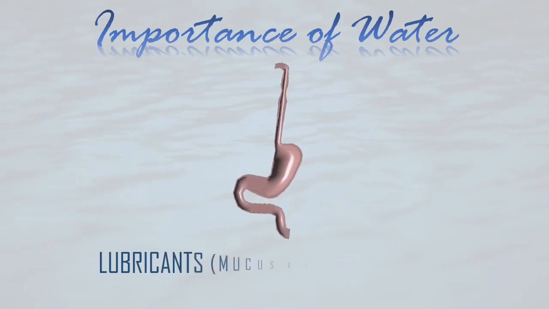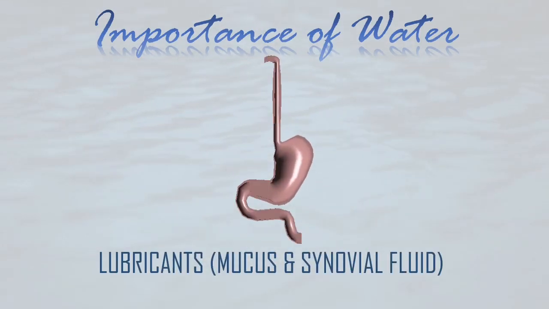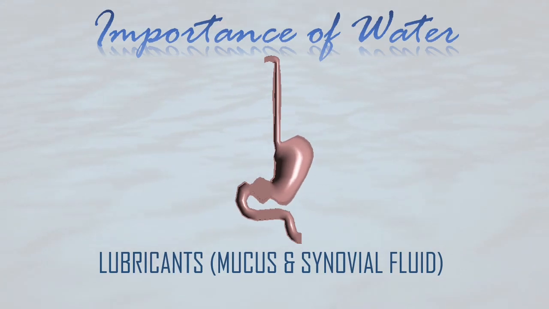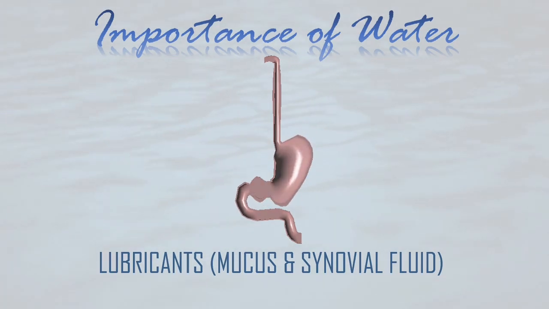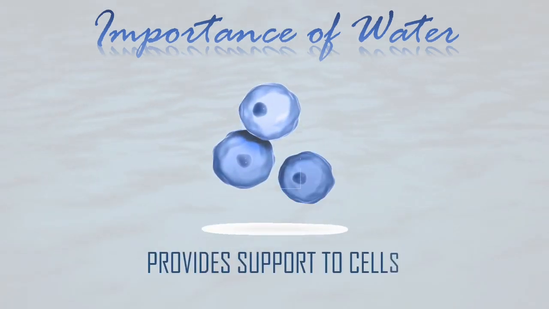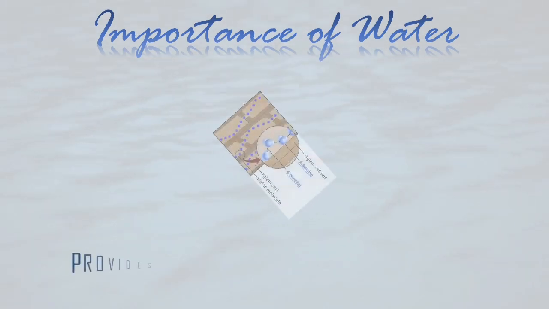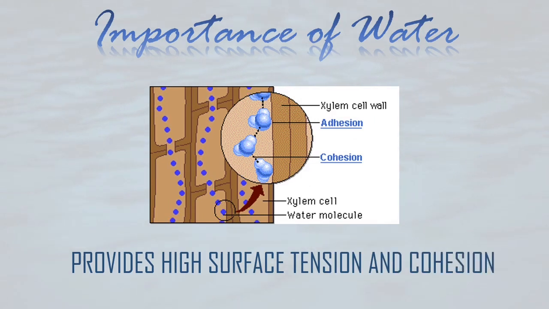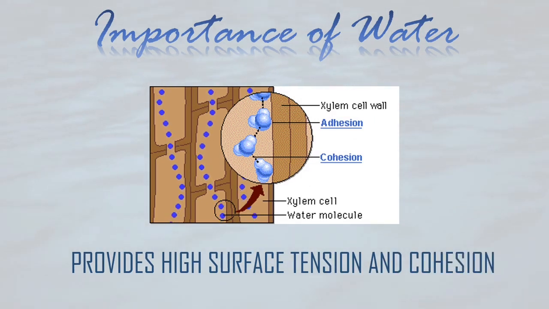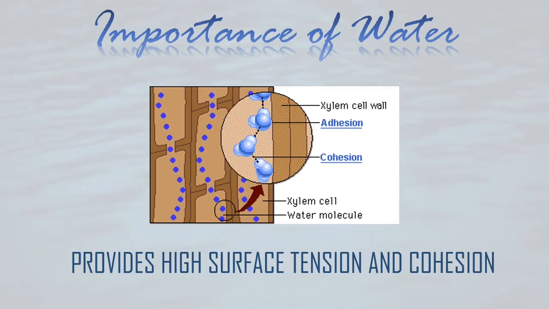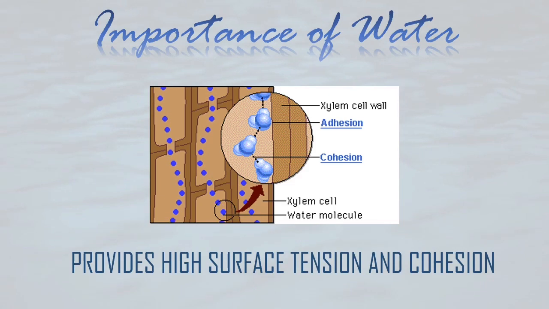Water is also an excellent lubricant. Mucus and synovial fluid are mainly water and they help assist the movement at the joint. Water provides support to the cell as 90% of our protoplasm is water. Last but not least, water provides high surface tension and cohesion in the plant vascular tract. Water molecules have a high cohesion that enables the continuous flow of water up the stem to the leaf through the xylem.